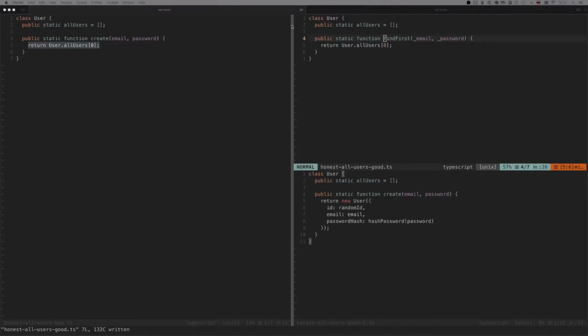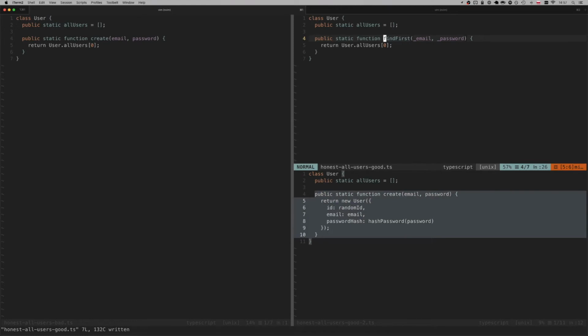And again, the solution here is to determine what we actually expect from this method. If we expect it to return the first user, then we should rename it to return first user or fetch first user. And if this method is really supposed to create a new user, then we need to change the body to fix that.